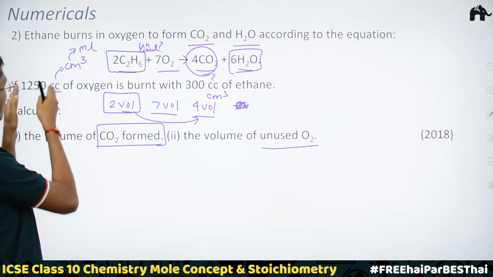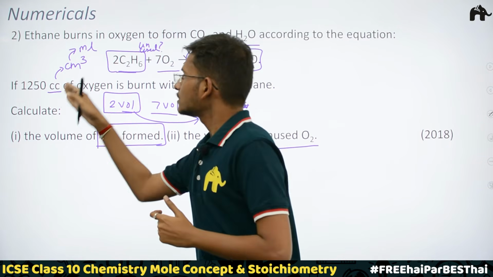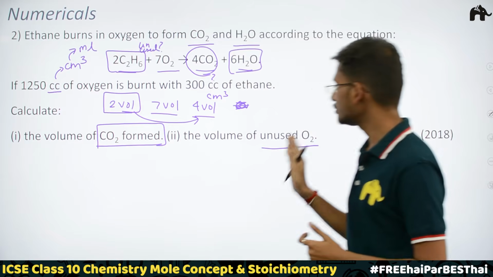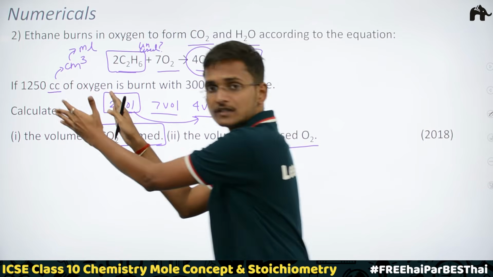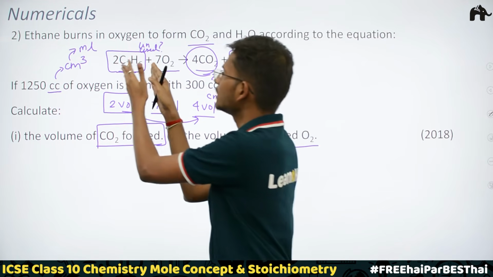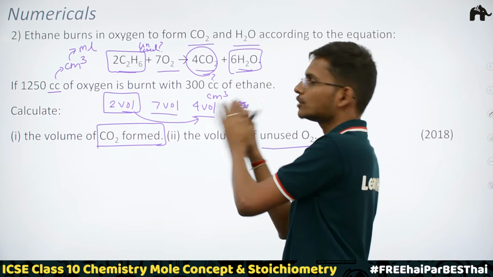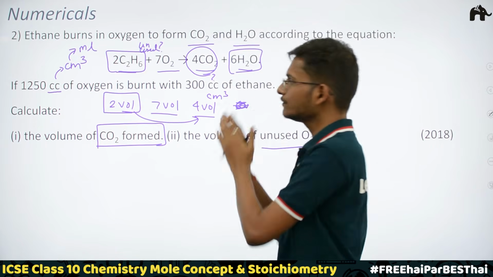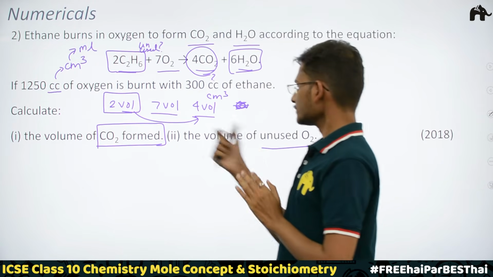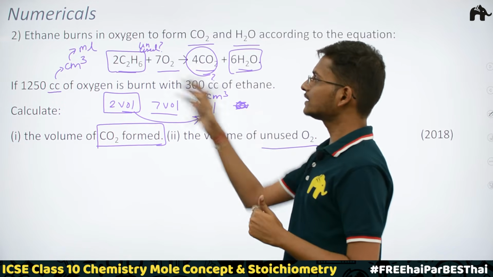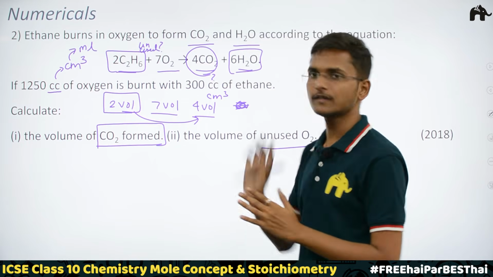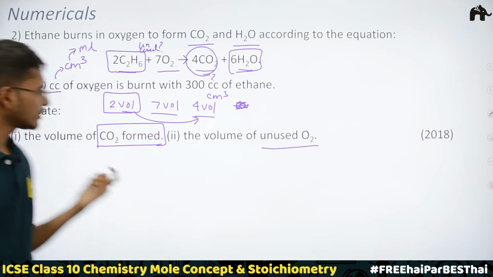There is some oxygen which is left unused. So we are not using the volume of oxygen to find the volume of carbon dioxide. In other words, we are using the volume of ethane to find the volume of carbon dioxide, because from this question we understand that complete burning of ethane is taking place, since they are asking for the unused oxygen. So this means ethane is getting completely used, but oxygen is not getting completely used. So let's use the volume of ethane to find the volume of carbon dioxide. Simple. We are going to apply Gay-Lussac's law.